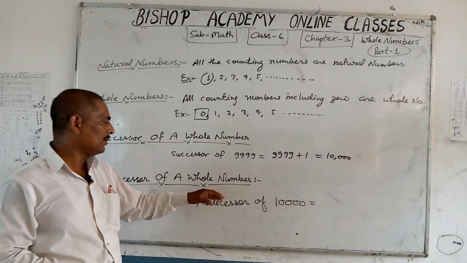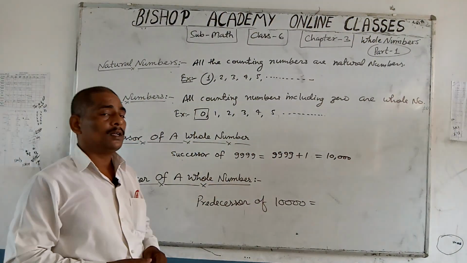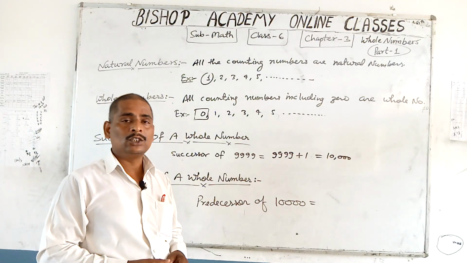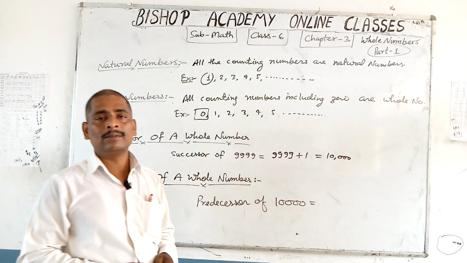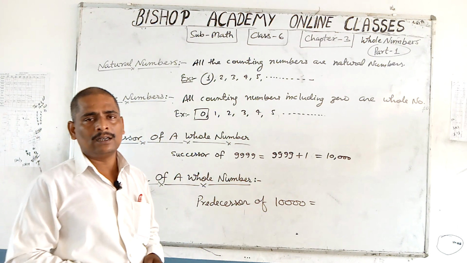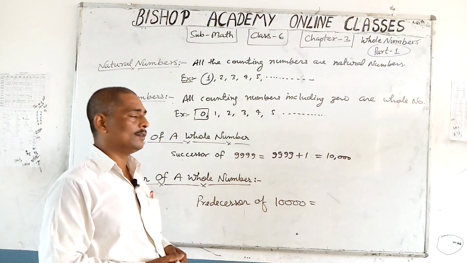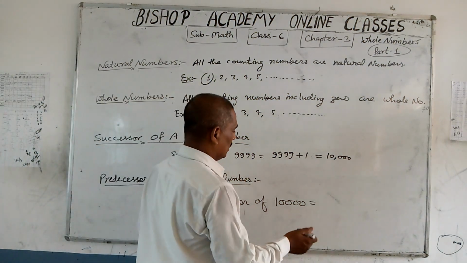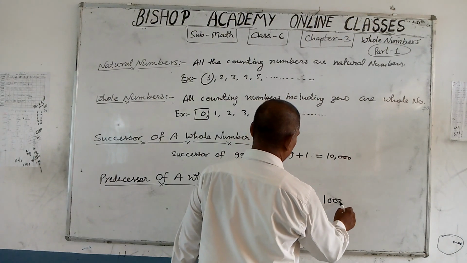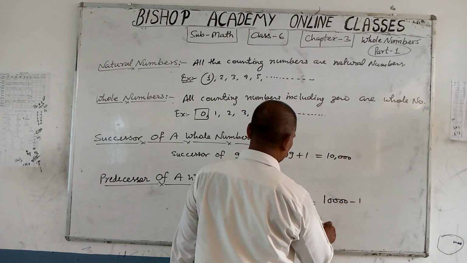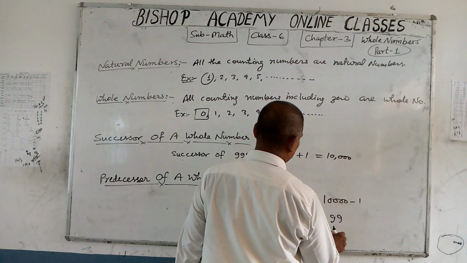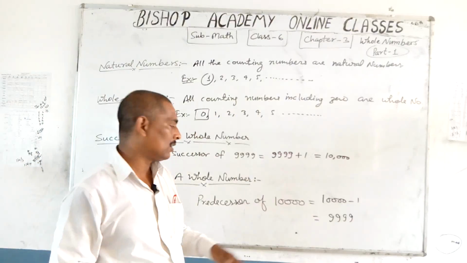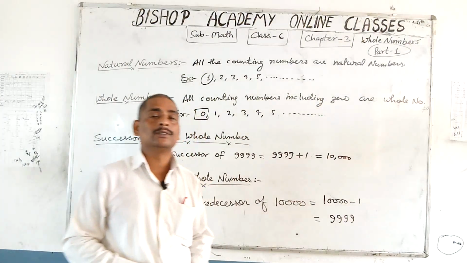Now understand predecessor of a whole number. Whenever you have to find the predecessor of any whole number, you will subtract 1 from the given number and the result will be the predecessor of the given number. For example, predecessor of 10,000. How to find? Subtract 1 from 10,000. You find that 9,999 is the predecessor of 10,000.